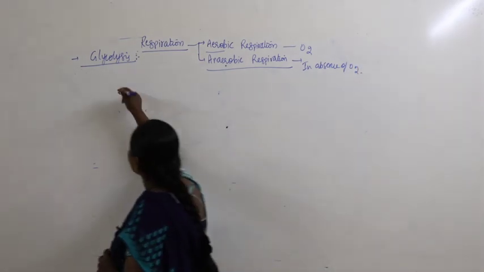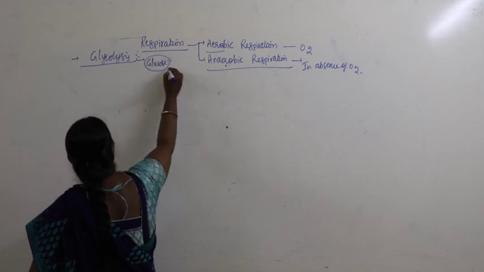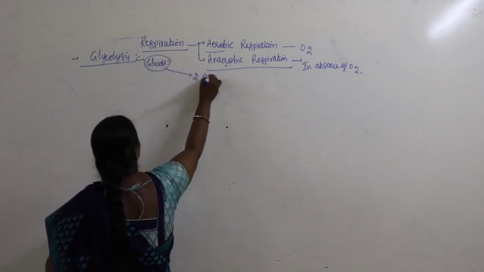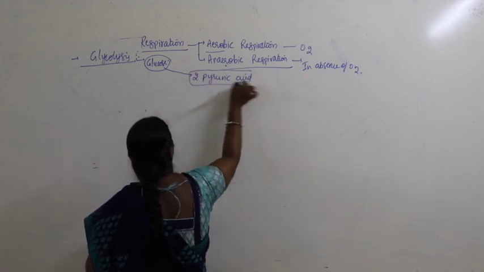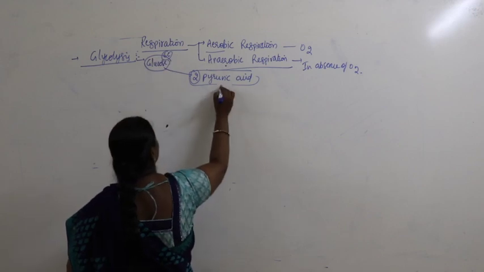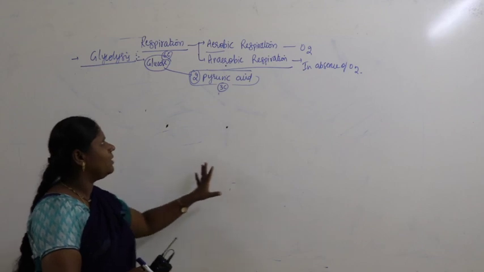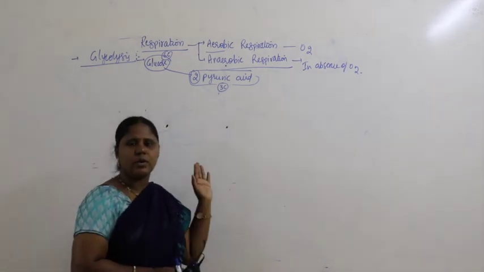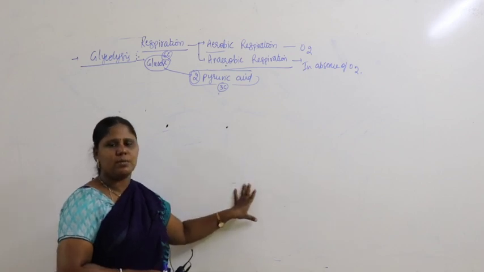Okay, so here what's happening? The glucose is getting broken down and produces 2 molecules of pyruvic acid. So this is a 6 carbon compound and this is a 3 carbon compound. Generally you know well the basic differences, which you already studied in lower classes. Later we are going to discuss in detail the complete chapter.